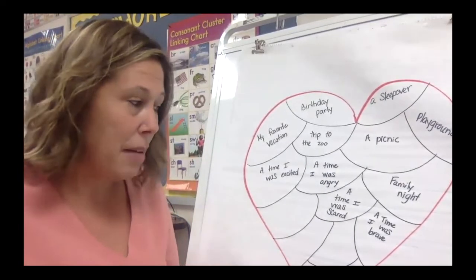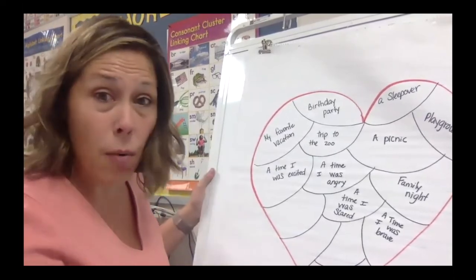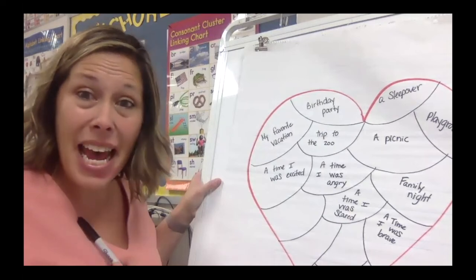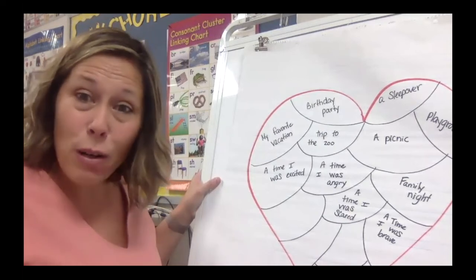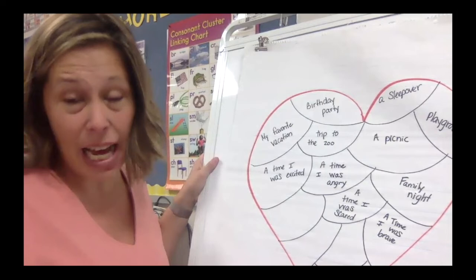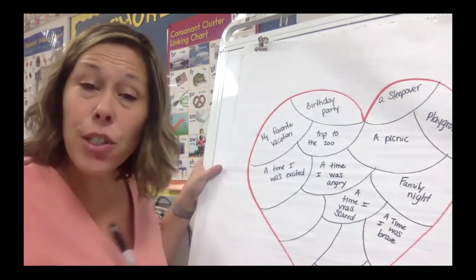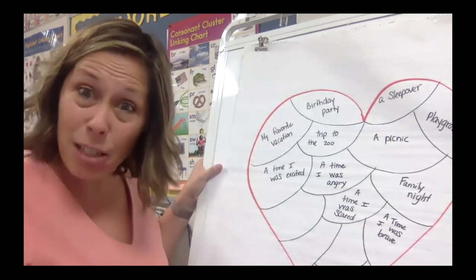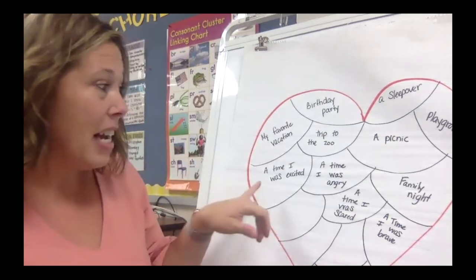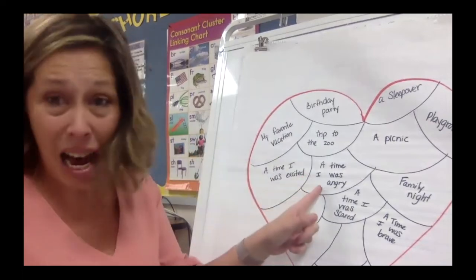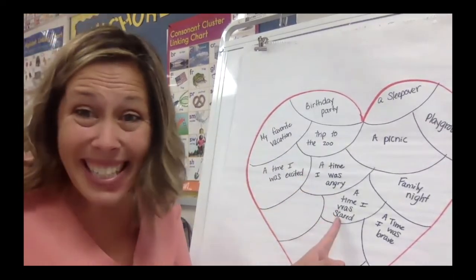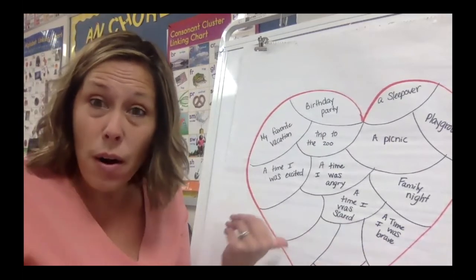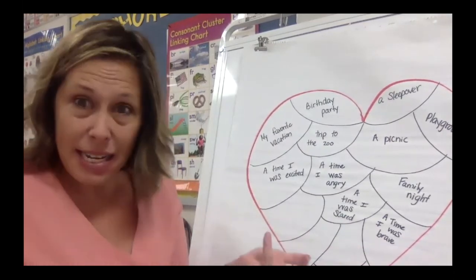Now, I'm not going to fill in my entire heart map today because I want to always be able to add more ideas to it as I think of them. But today, I just brainstormed or wrote down a bunch of ideas about feelings I felt before, so that I could choose times when I felt a certain way and tell the story of that situation or that experience that I had. I wrote, again, a time I was excited, a time I was angry, a time I was scared, a time I was brave, and you might want to add those to your heart map, or maybe there's other feelings that you want to write about.